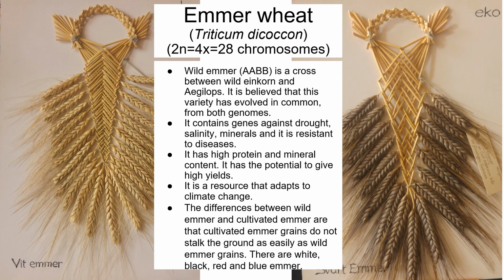Emmer wheat, Triticum dicoccon, has 4 sets of chromosomes, and these genomes together make 28 chromosomes. Wild emmer is a cross between wild einkorn and a grass named Aegilops. It is believed that this variety has evolved in common from both genomes. It contains genes against drought, salinity, minerals, and it is resistant to diseases.